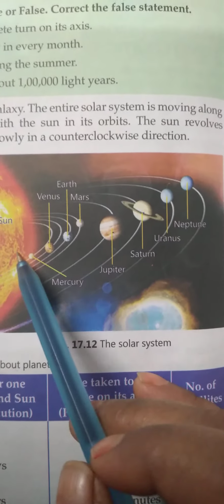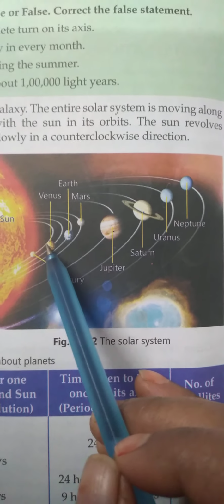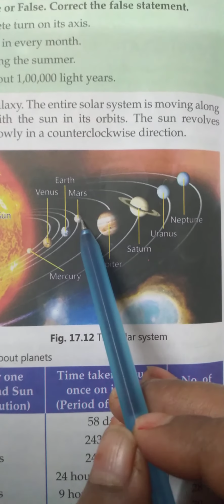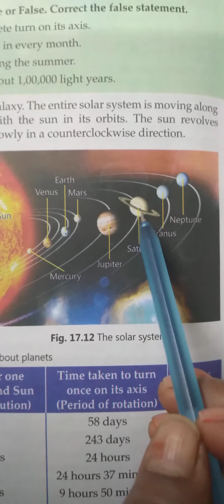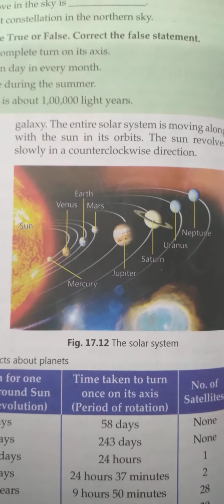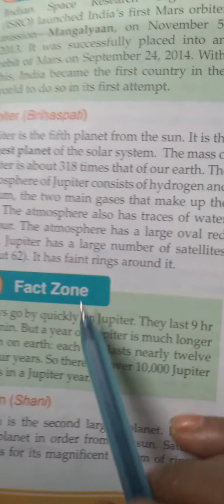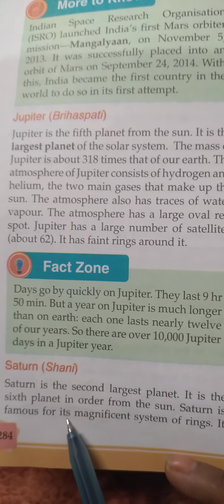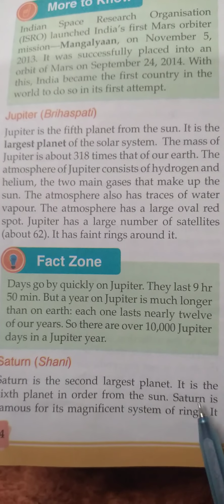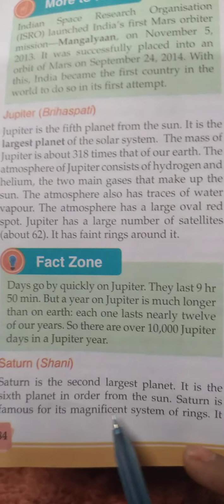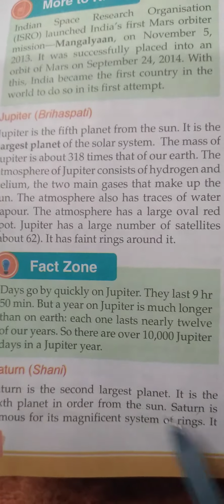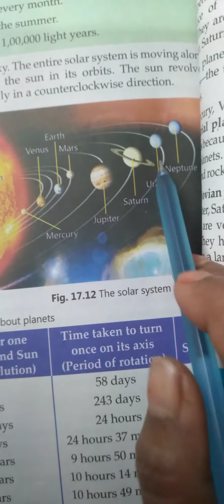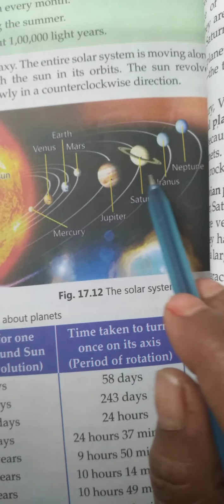First is Mercury, second Venus, third Earth, fourth Mars, fifth Jupiter, and Saturn is sixth. So Saturn is the sixth planet in order from the Sun. Saturn is famous for its magnificent system of rings. It is yellowish in color. You can see there are rings, and this is the characteristic of Saturn.